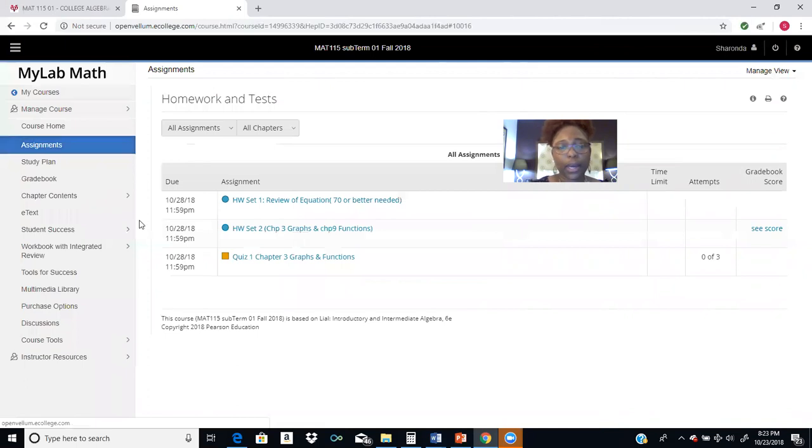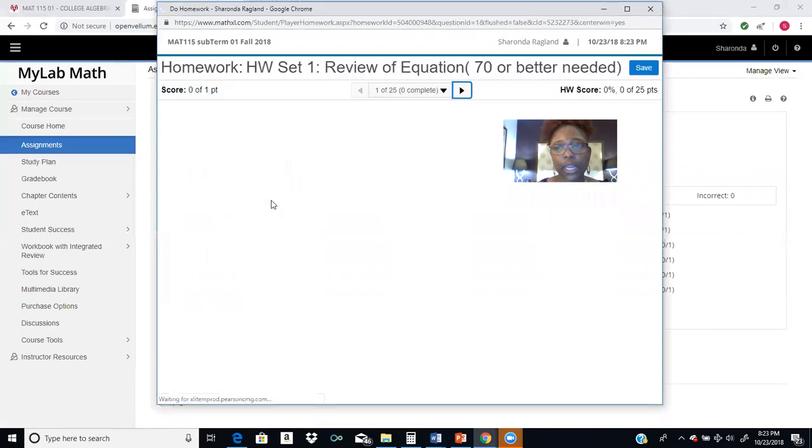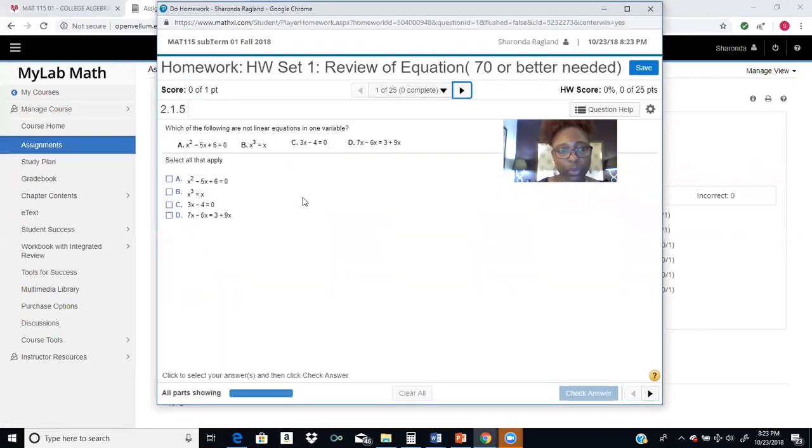So again, you want to make sure that you have a 70 or better on this first assignment. For the other homework sets, 90 or above will get you 100. So if you score 90 or above on the following homework sets, that's 100, but you need at least a 70 on this one. It just shows your mastery of solving equations. There are 25 questions for this first one, and let me just show you how it works a little bit.